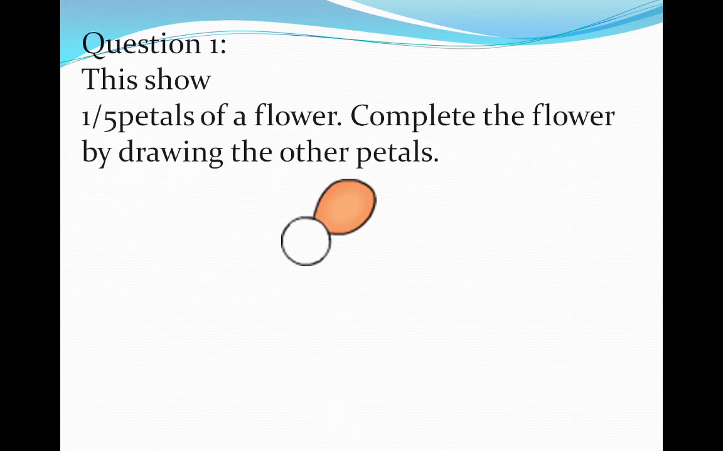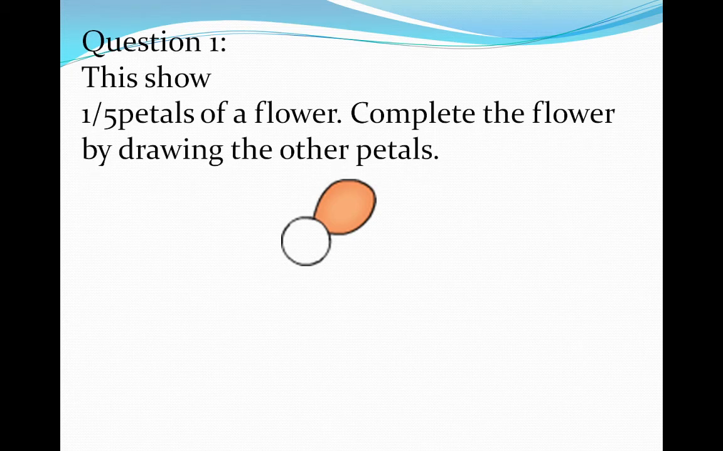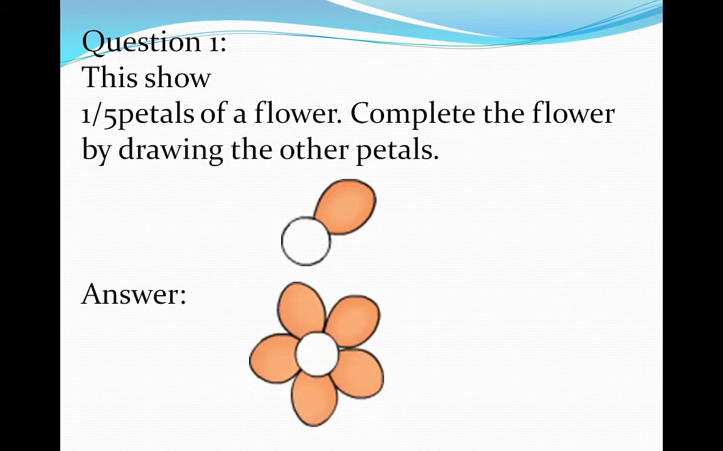Look at here carefully. This is the picture. They show 1/5 petal of the flower. That means there should be 5 petals and they show only 1 petal. So complete the flower by drawing the other petals. We will draw a total of 5 petals and we will color only 1. Like this, one part is colored. Like this we will draw here 5 petals.